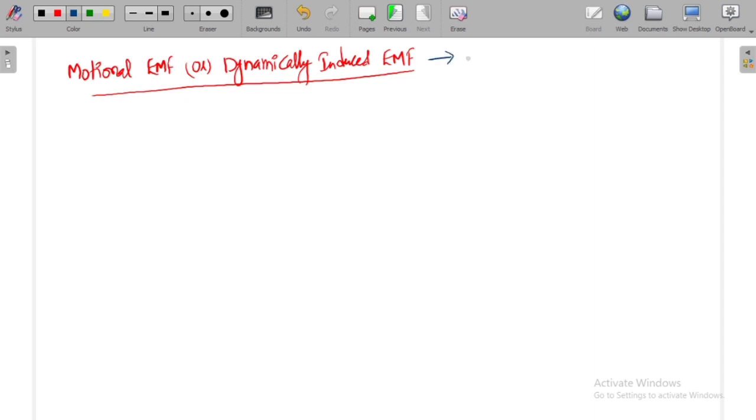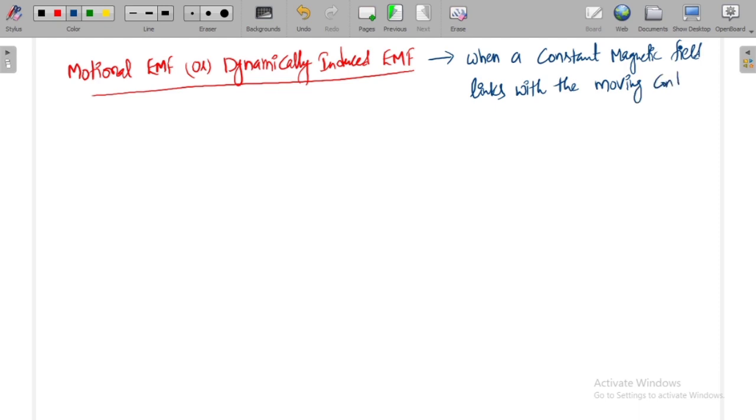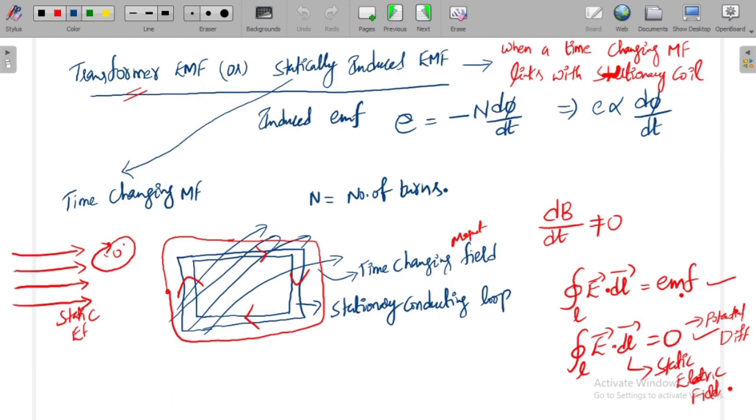See here, when a constant magnetic field links with the moving conductor, then we can have this type of induced EMF. Okay, if you see the definition, it will be clear for you.